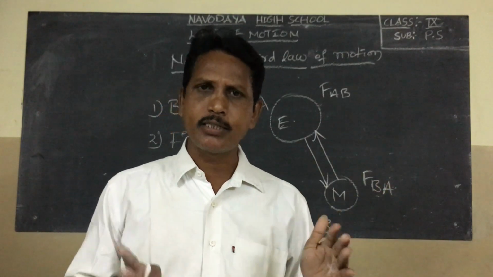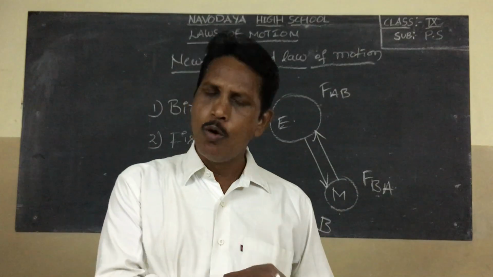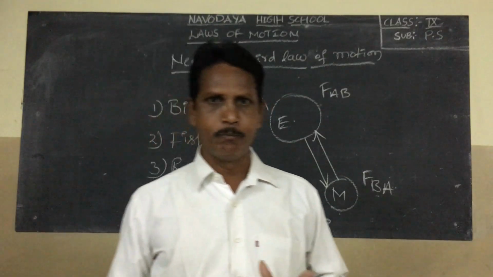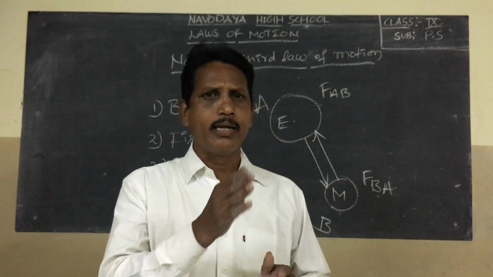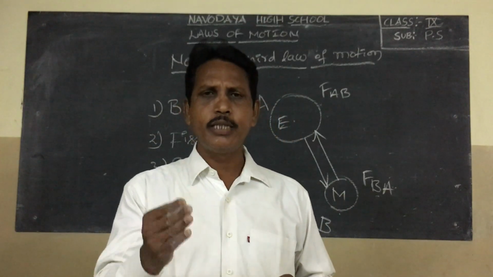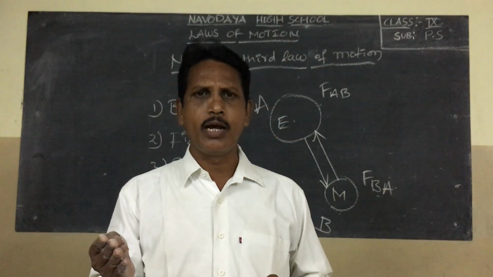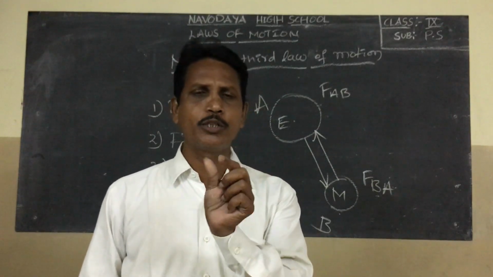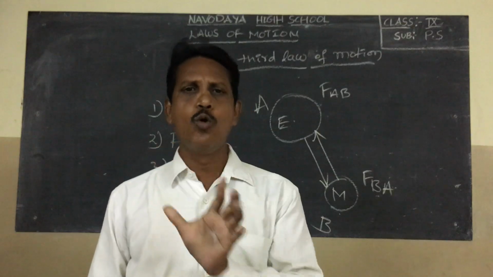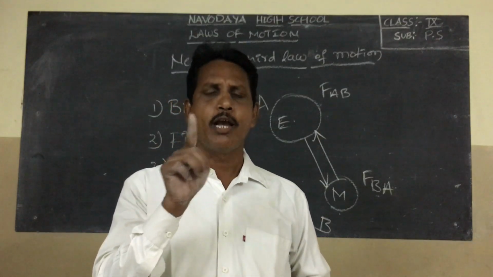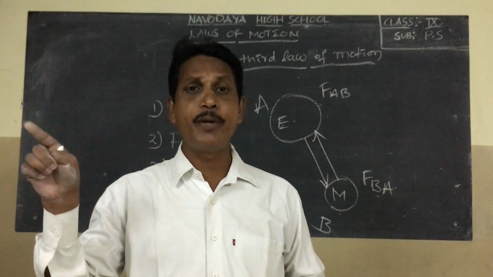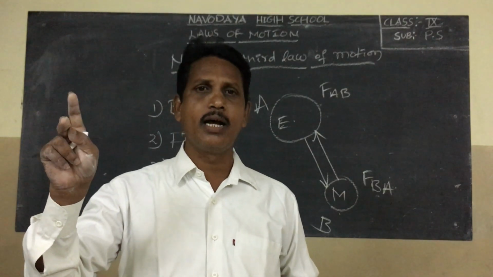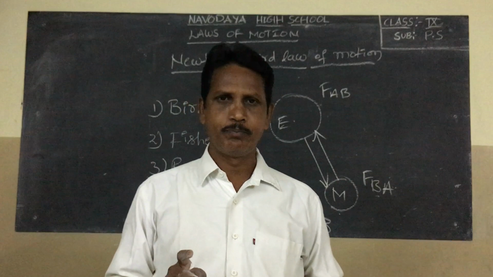The product of mass and velocity is called momentum. Force is directly proportional to the rate of change of momentum. Therefore F is proportional to delta P by delta T, where P is the symbol of momentum.